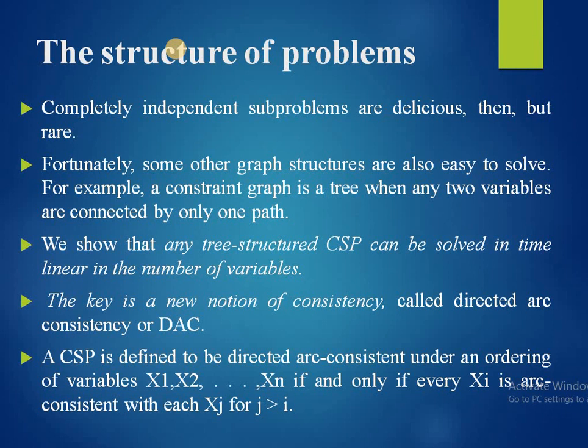A CSP is defined to be directed arc consistent under an ordering of variables x1, x2 up to xn if and only if every xi is arc consistent with each xj for j greater than i.